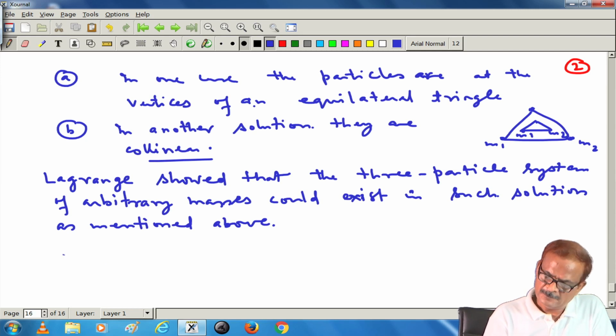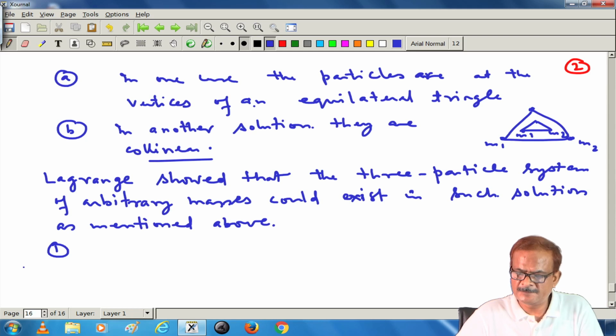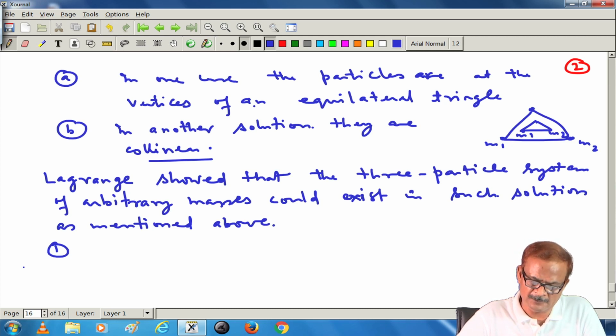Under what conditions will this happen? Those conditions are in the soft copy of the derivation, and I am not going to derive all those things here.